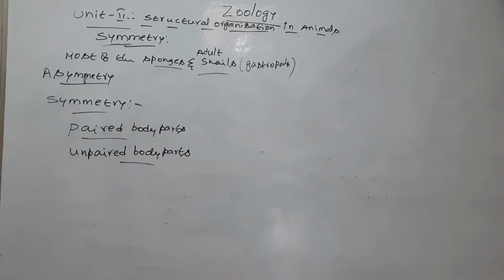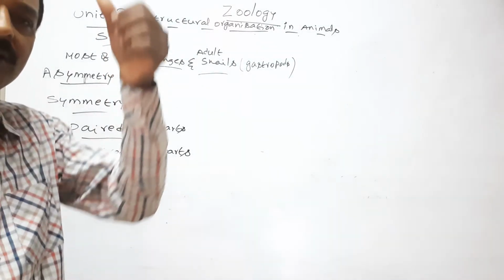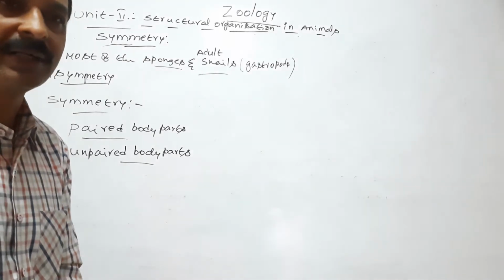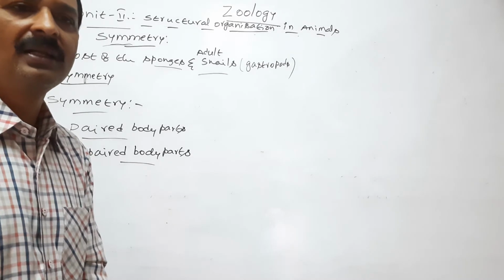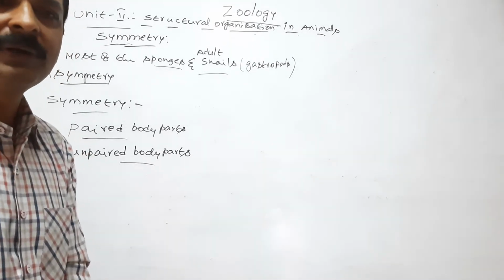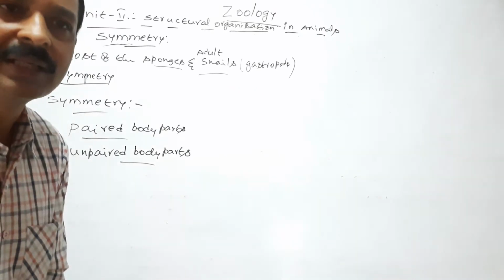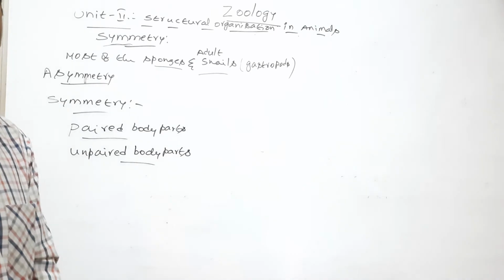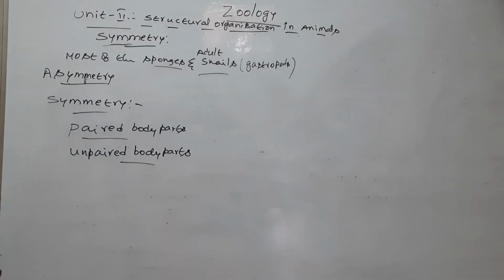Here, the paired body parts are arranged one on either side of the central axis or principal axis of the body, such that they are equidistant from the plane.